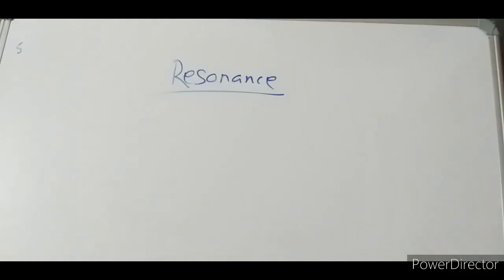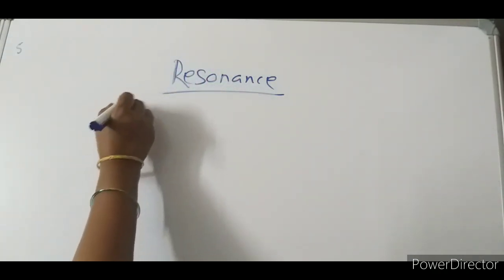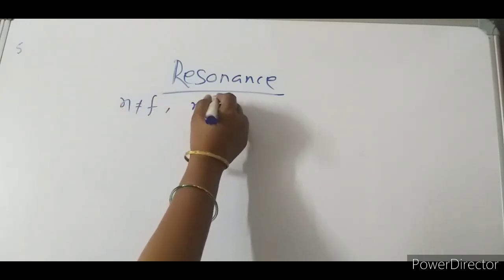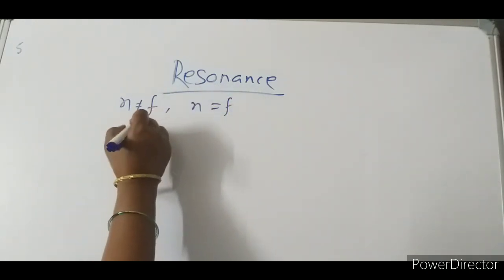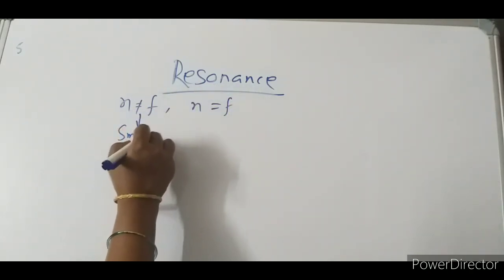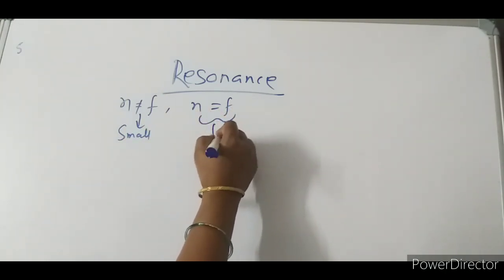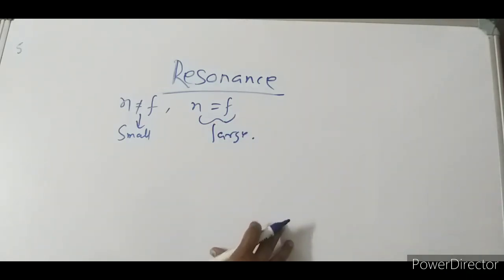Interesting, and I am very much excited to explain this resonance to you. Here, when does resonance occur? First of all, just before that, we will go to forced vibration. I had told you that N can be equal to F and N may not be equal to F. When N is not equal to F, the body vibrates with a small amplitude. When N is equal to F, the body vibrates with a large amplitude. So resonance is a special case of forced vibration.